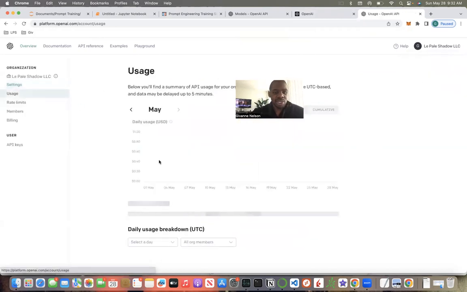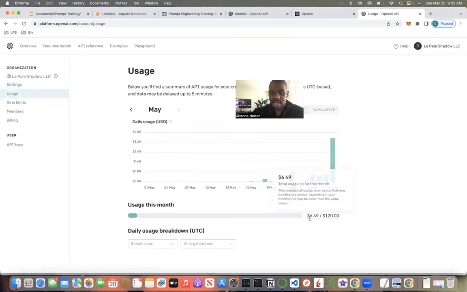So checking my usage, as you can see, I've used over $6 already, and that's because I'm running those multiple models, having the conversation together and building the quant research business. So that's the reason why my usage has gone up significantly, but it's 100% worth it because this project is so cool. So you can always keep an eye on your usage. I highly suggest it. And you can also go to your API keys, which I'm not going to show here because I'm using it for that project. I'm using it for a bunch of projects, so I can't have you guys see it.